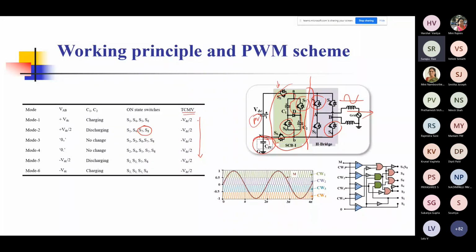This you can find is always minus VDC by 2. You can find out the voltage across this by doing some simple KVL. So you can see there is no variation in the common mode voltage. Remember, dq by dt is equal to C dV by dt. Now, when there is no dV by dt, this is all constant, the current dq by dt, which would have flown in the circuit, the leakage current, has gone to 0.